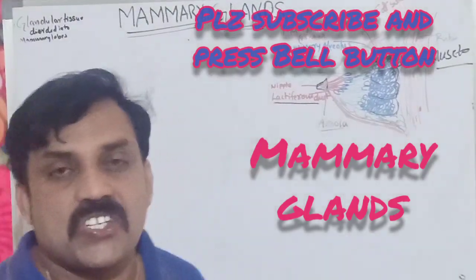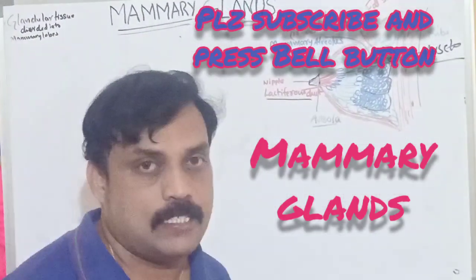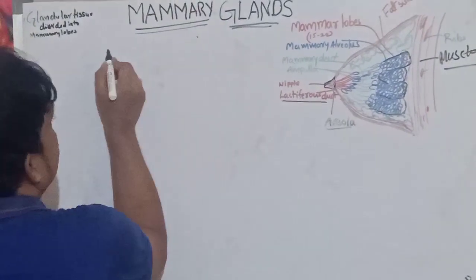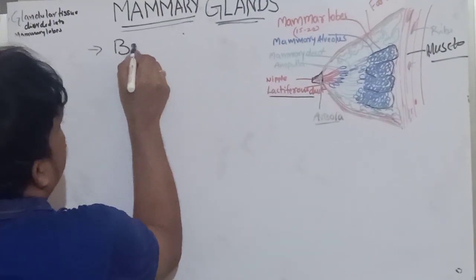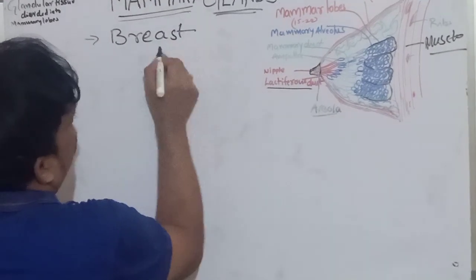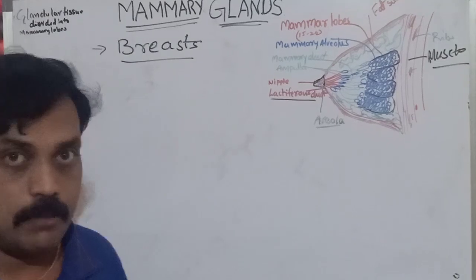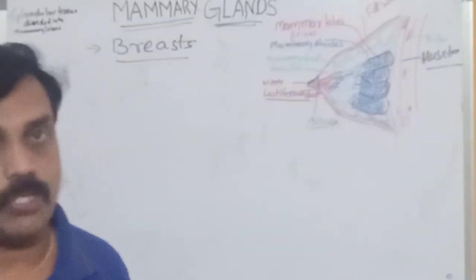Today we are going to discuss mammary glands. The mammary glands are nothing but what? Breast. One pair of breast. In human beings we observe one pair of breast. The mammary glands are parts of the female reproductive system.